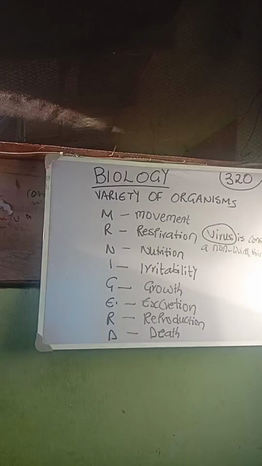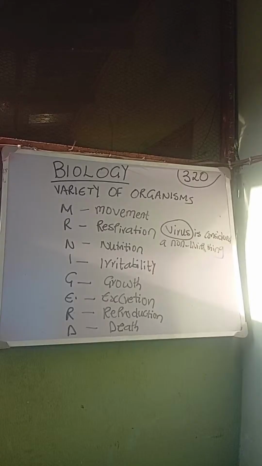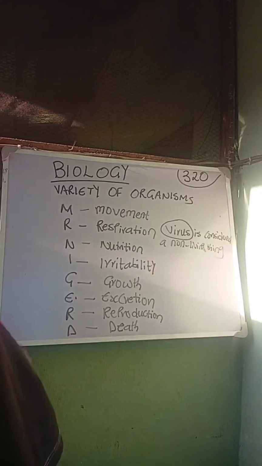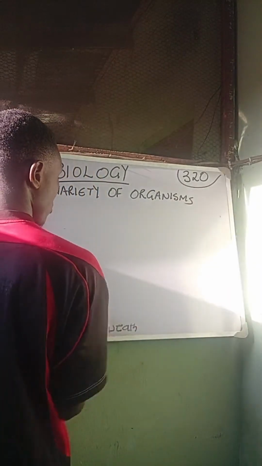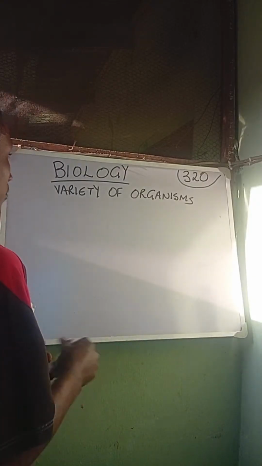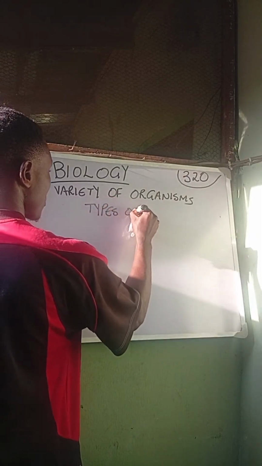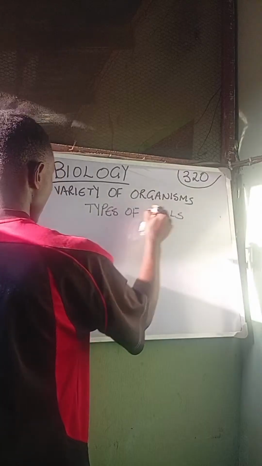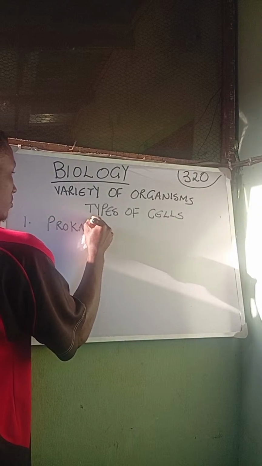Before we talk about cell structures and functions of these cell components, it is very important to know the two types of cells. There are basically two types of cell, just like I have said. So let me clean the board and write. We have types of cells. We have number one, which is the prokaryotic cells.